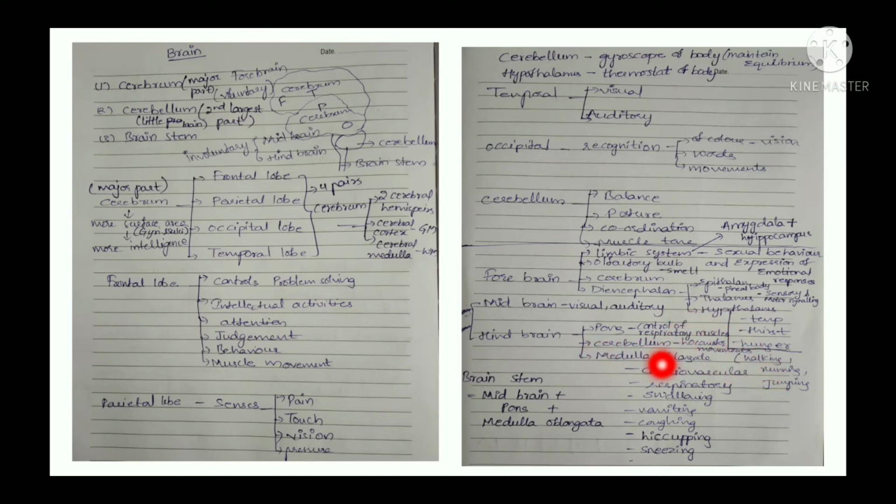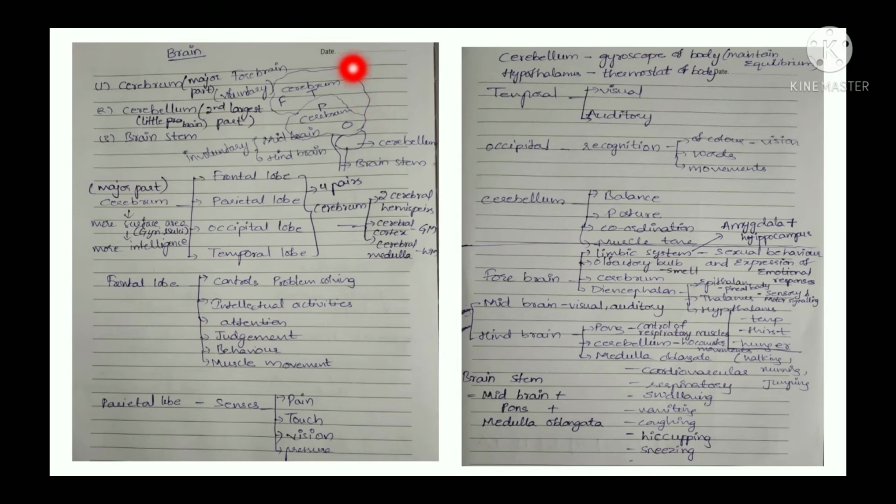And medulla oblongata, a very important part, gets control over cardiovascular activities, respiratory activities, swallowing, vomiting, coughing, sneezing. All these activities are under control in the area of medulla oblongata. So these are the parts of a brain: forebrain, midbrain and hindbrain.